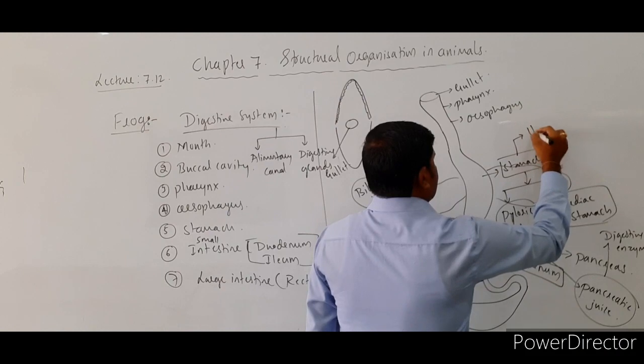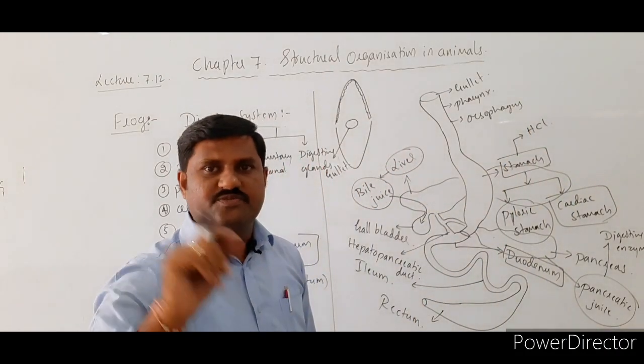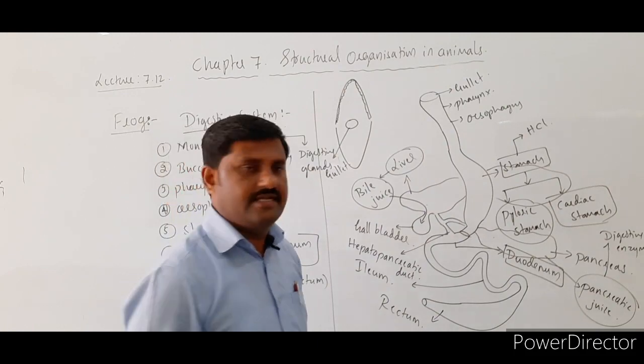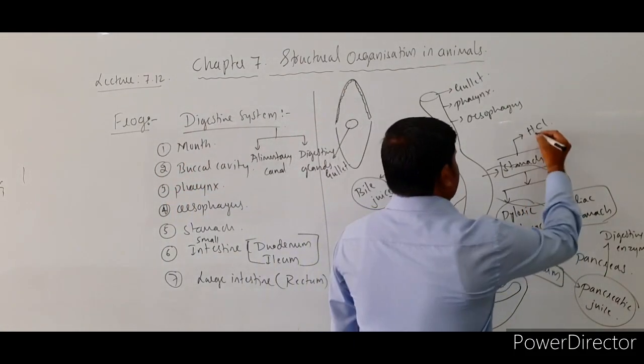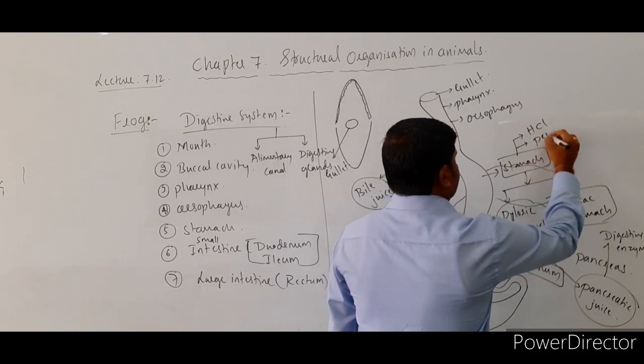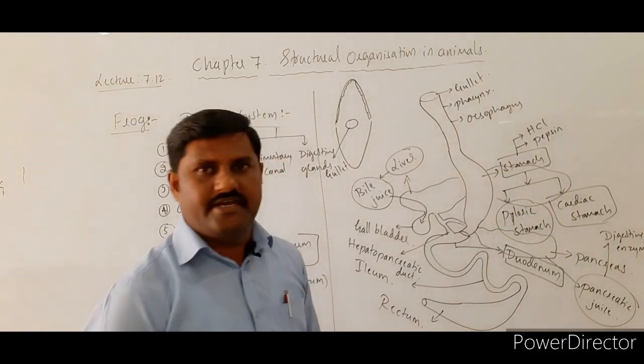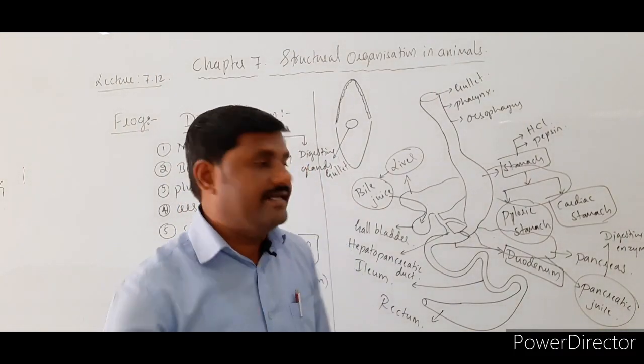Inside the stomach, HCl is secreted by specialized cells. Along with HCl, pepsin is also an enzyme secreted by the gastric glands.